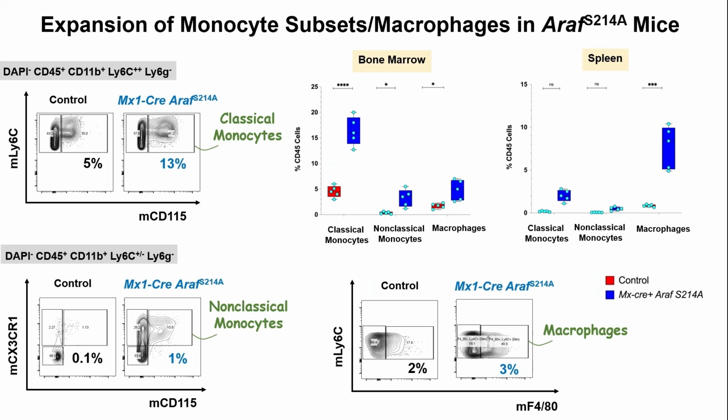Then we looked at the different monocyte macrophage subsets: the classical monocytes, the non-classical monocytes, and also the macrophages. We see an increase in both the monocyte and macrophage subsets in the MX1 Cre positive ARAF mutant mice compared to the Cre negative mutant mice controls.